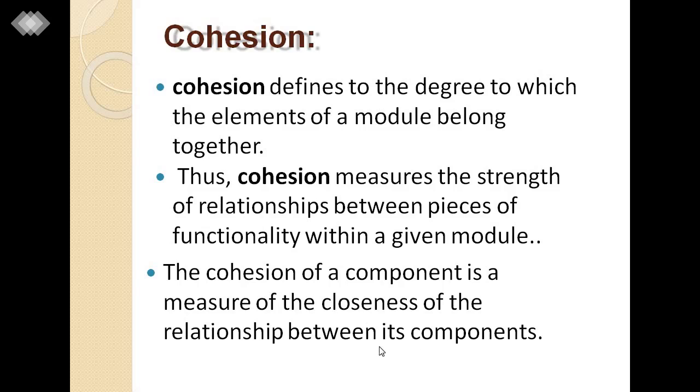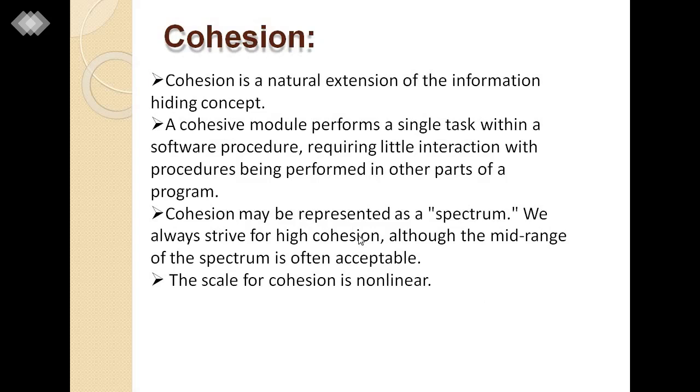Cohesion is defined as the degree to which the elements of a module belong to each other. Thus cohesion measures the strength of the relationship between pieces of functionality within a given module. The cohesion of a component is a measure of the closeness of the relationship between its components, and it is a natural extension of hiding the information.